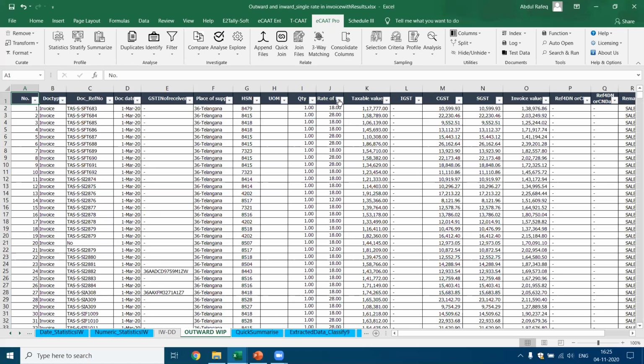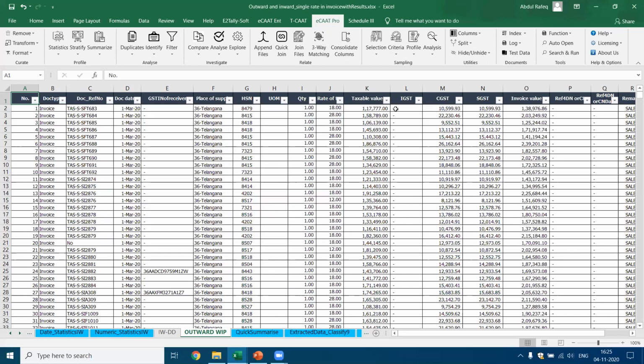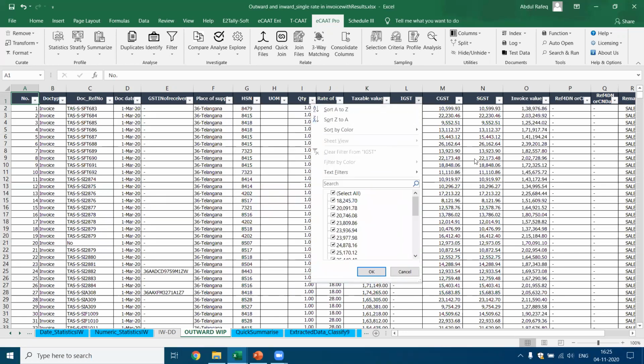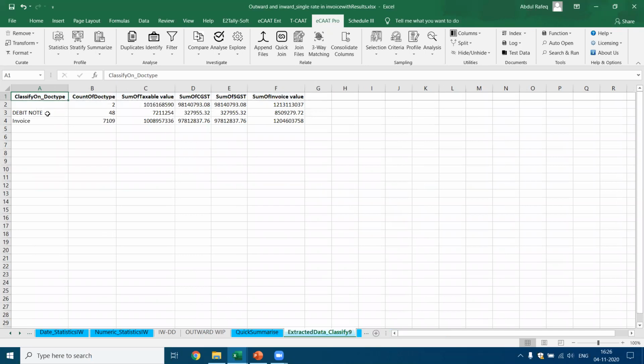Now, this gives you the rate of tax. You see that these are the 5 types of taxes which have been applied. This gives you the taxable value, the IGST, CGST. In this case, we don't have any. Oh, we have IGST also. We have CGST and SGST. Now, let's come back to the data and see here. Here I said we are able to get the analysis based on the debit note and the invoice.